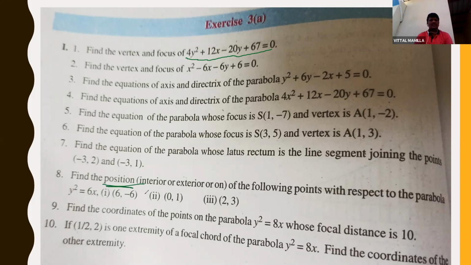So find the position, interior or exterior, on the parabola. Already we have discussed while solving the problems that the position can be decided based on S11. First, find out the S11 value.